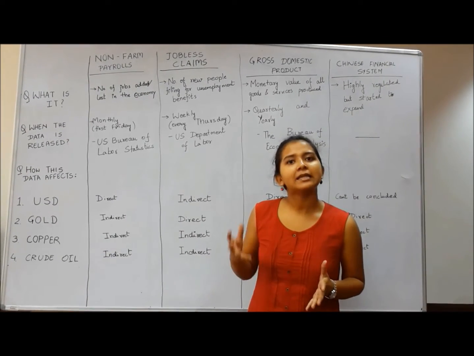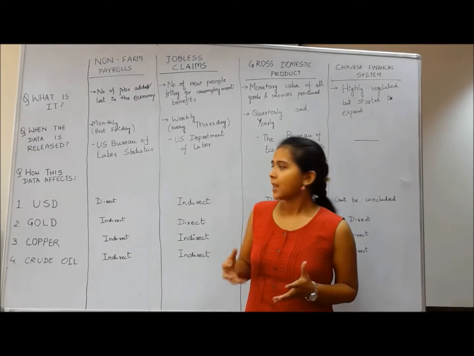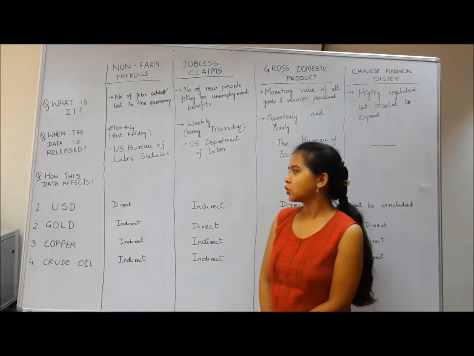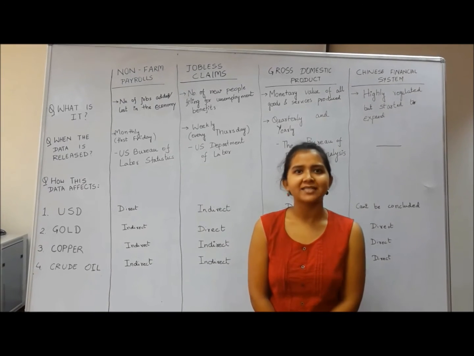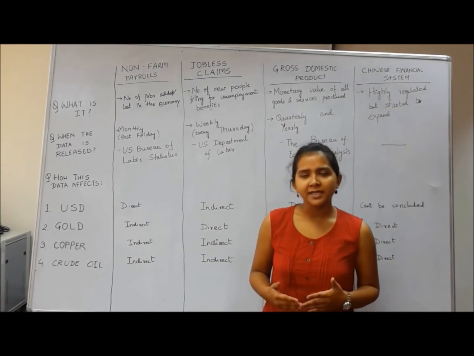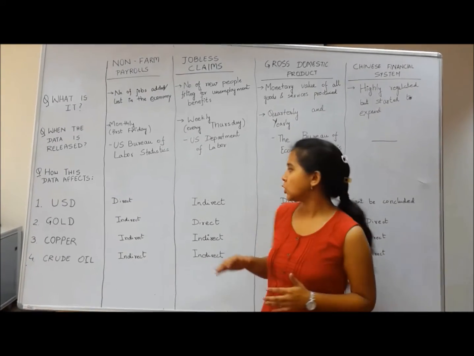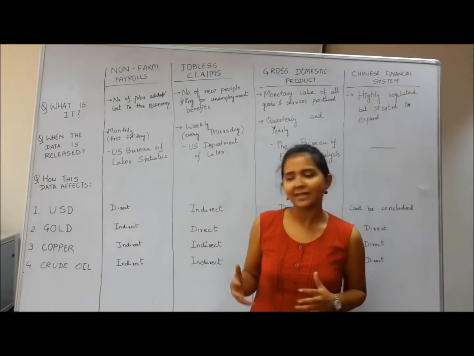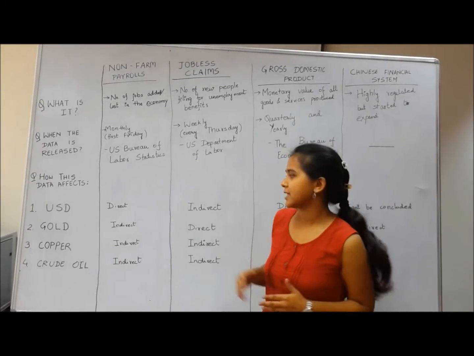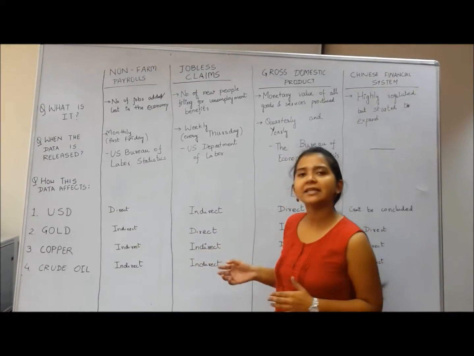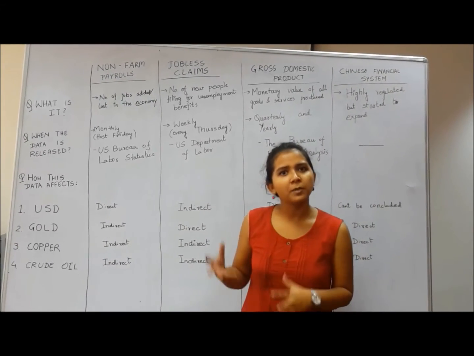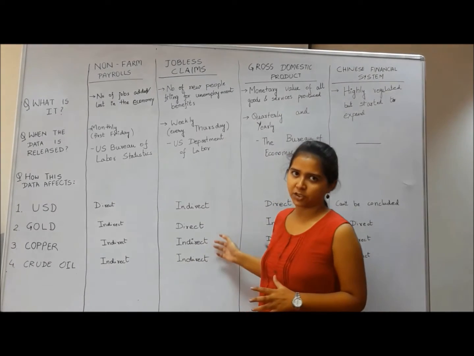So less data has been found, because of which there is an indirect relationship with the prices of USD. Moving on to gold, the price of gold has a direct relationship with the jobless claims released. Because the data for the present week was less, people will demand more gold. But for the other commodities such as copper and crude oil, there is an indirect relationship because there will be more employment, more people, and production will be more in the economy.